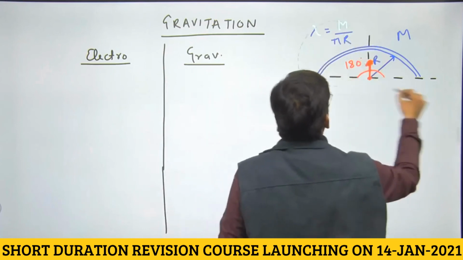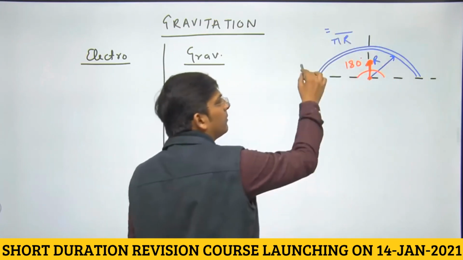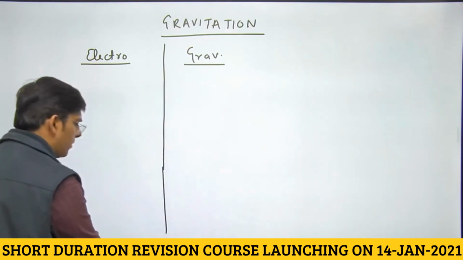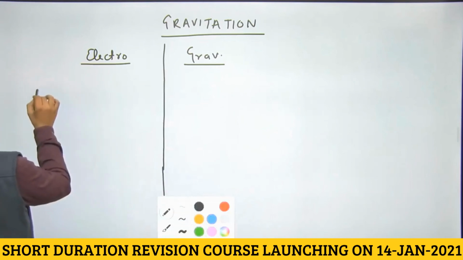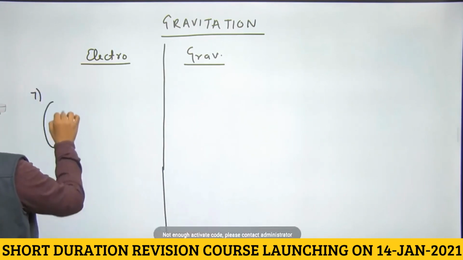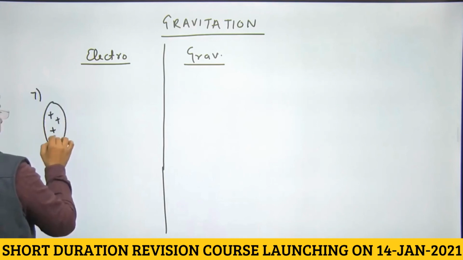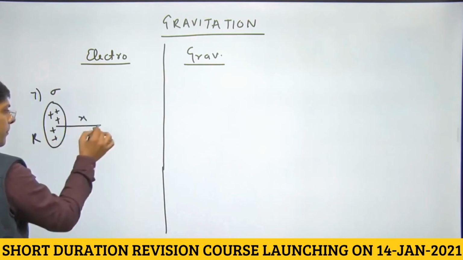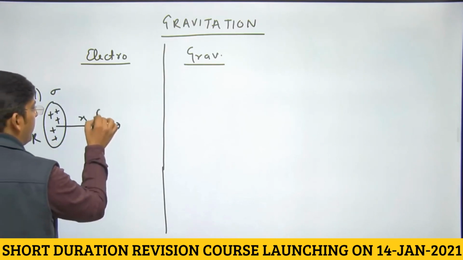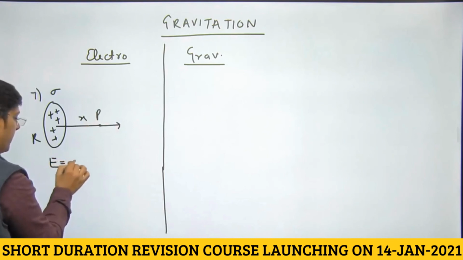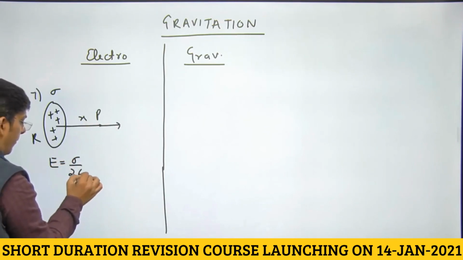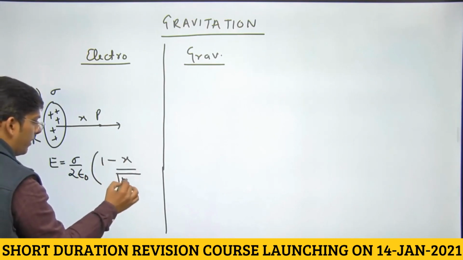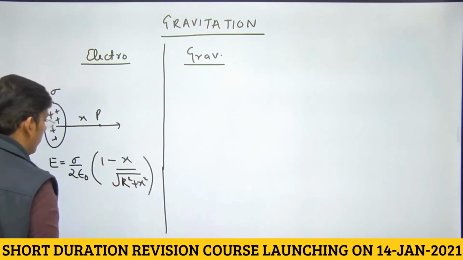Let us do it for a disc. Although disc is hardly asked in NEET exam, but still let us learn the formula to be on the safer side. This is sigma, this is x, radius of the disc being r. So electric field at point P is actually given by sigma by 2 epsilon naught times 1 minus x upon under root of r square plus x square, dear students, right?